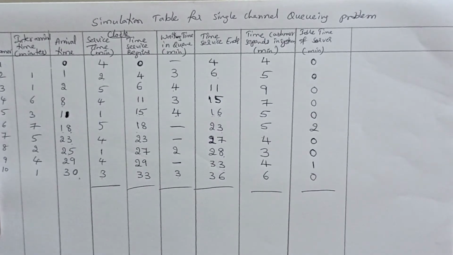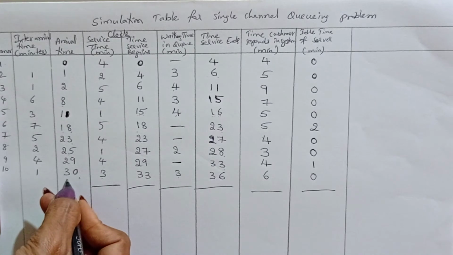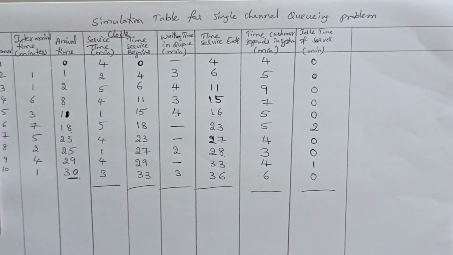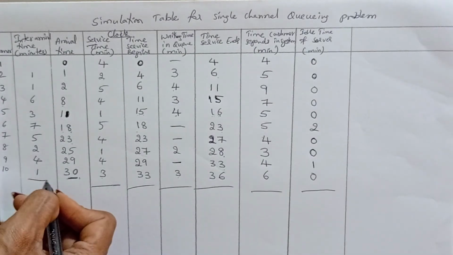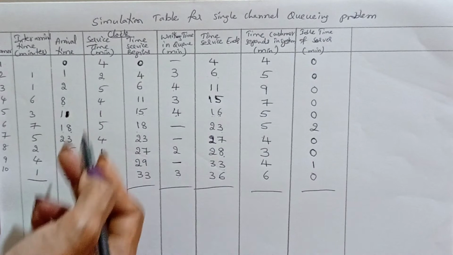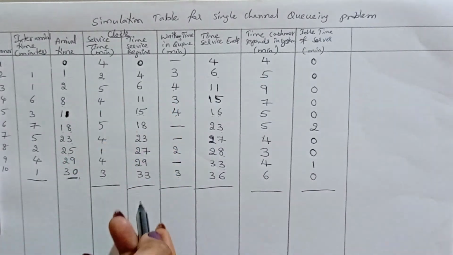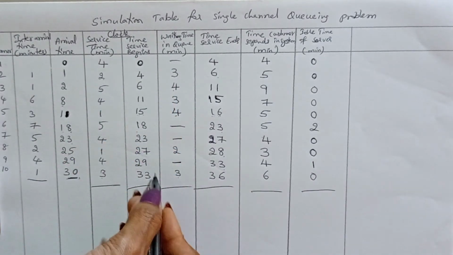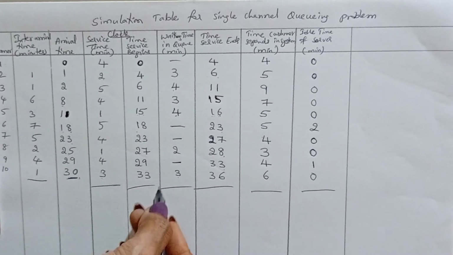That is here. No need to calculate the arrival total. At clock time 30, arrival is stopping, so no need. Now calculate the inter arrival time. Service beginning, that is it is ending, so no need of calculation for this.